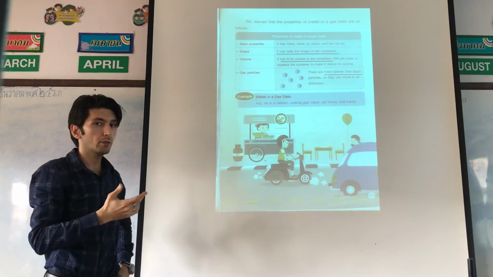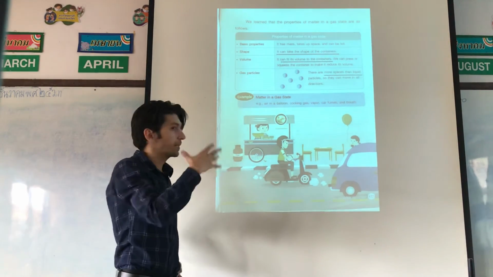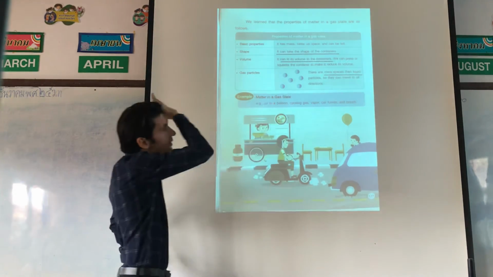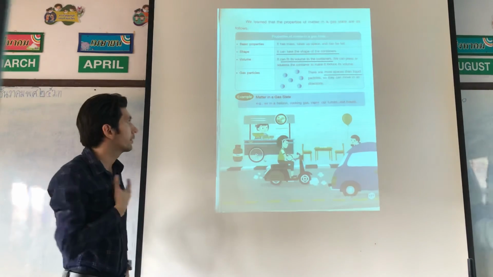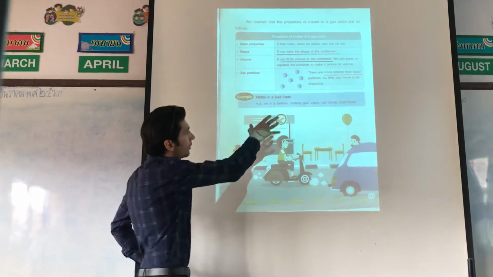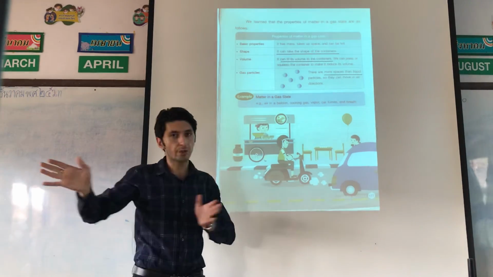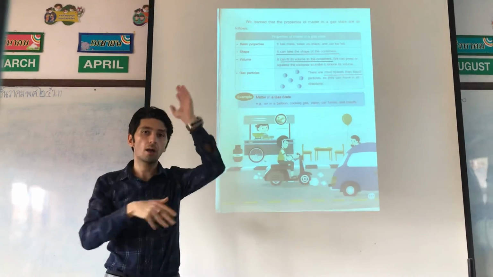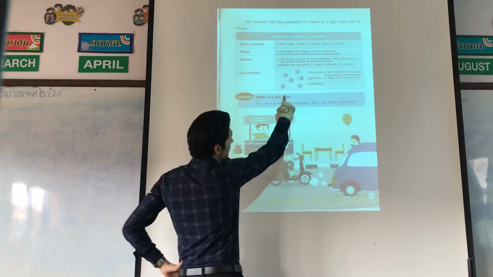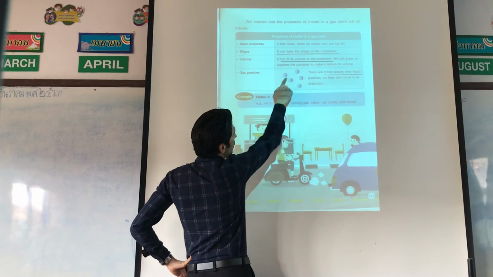In liquid there is more space than solid, and in gas there is more space than liquid particles. So they can move in all directions, right, left, up, down, because there is more space.